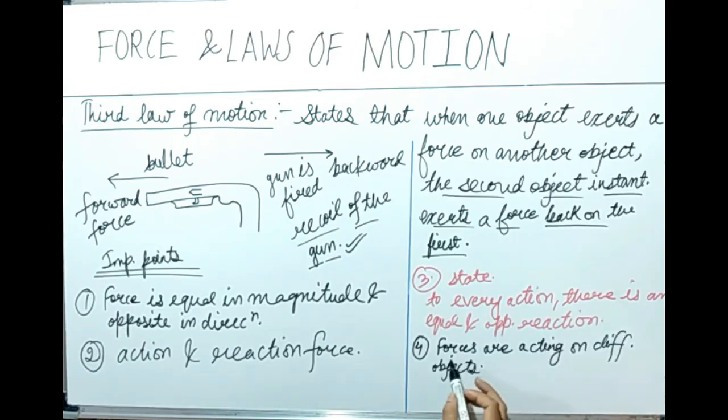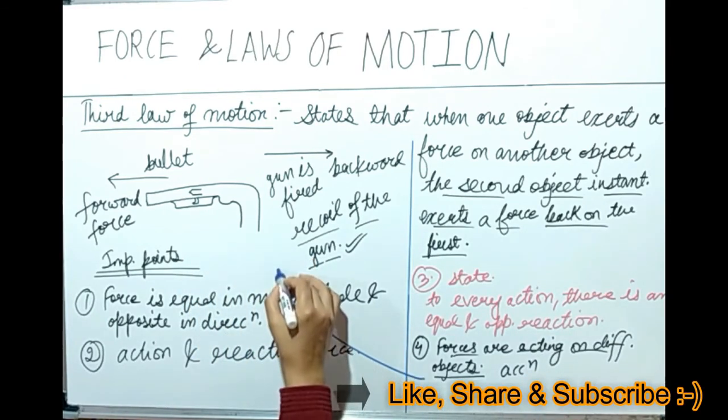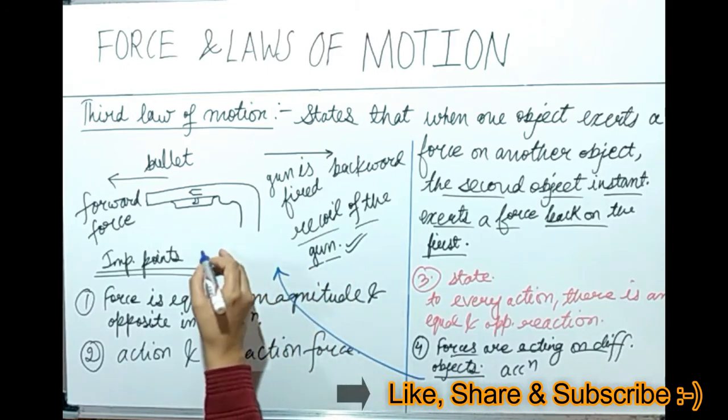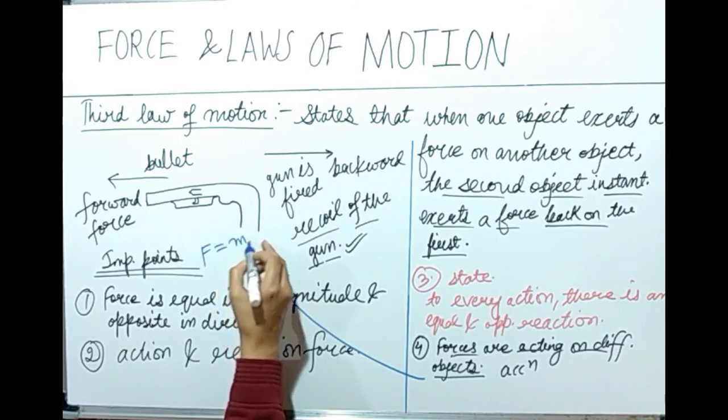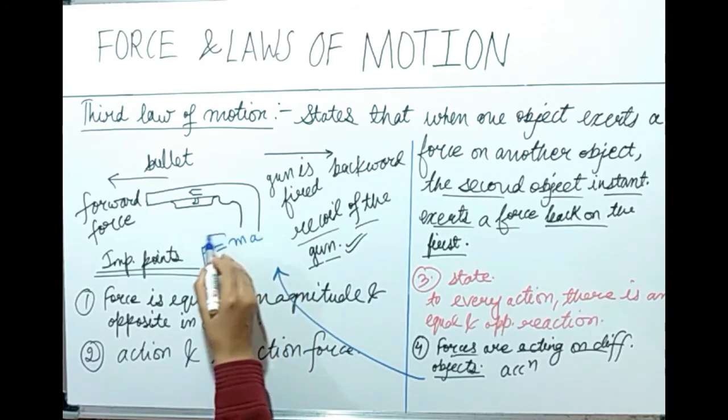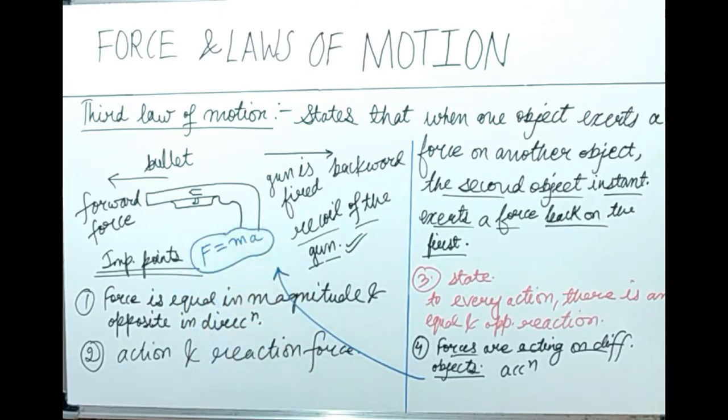And when you mention that forces are acting on different objects, you have to specify that the acceleration produced is different on different objects. How is the acceleration produced different on different objects? We have already discussed force equal to mass into acceleration in our second law of motion.